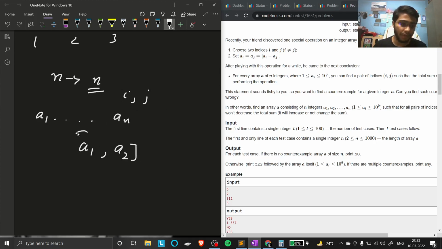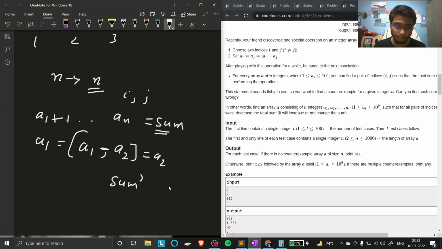and find the difference between them and replace a1 with this and a2 with this, meaning replace both of them with this difference, then there would be some sum. If we calculate the sum of all the elements, and after replacing you do the sum again, that new sum dash would always be less than our previous sum. That is what he claimed.